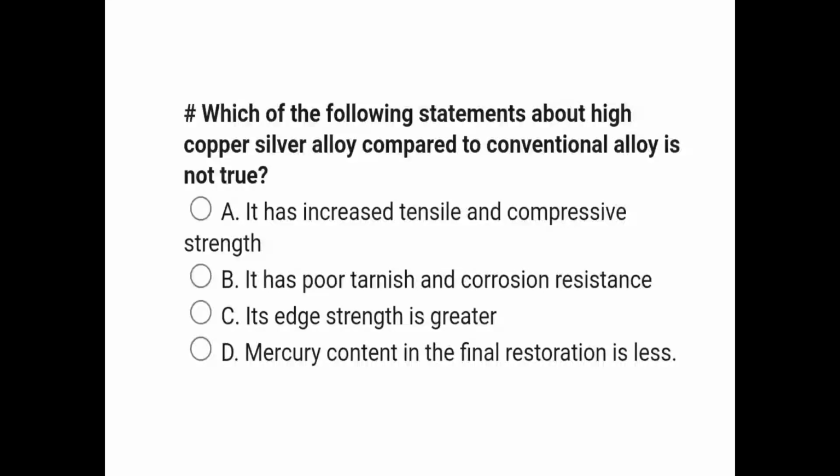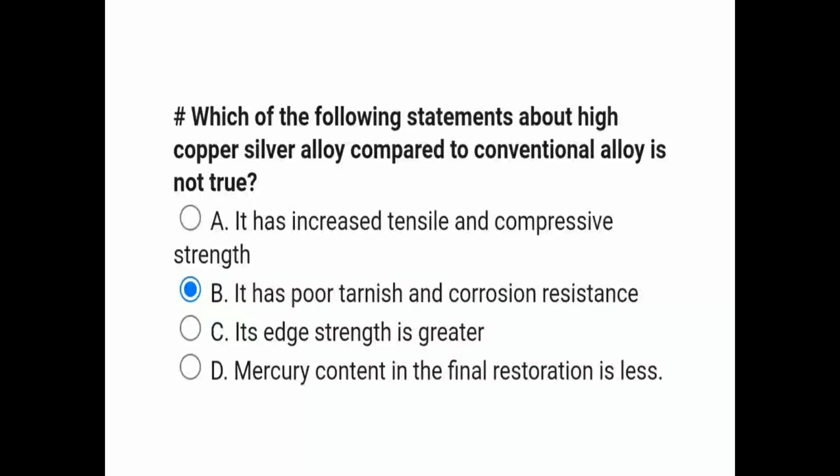Which of the following statements about high copper silver alloy compared to conventional alloy is not true? It has increased tensile and compressive strength. It has poor tarnish and corrosion resistance. Its edge strength is greater. Mercury content in the final restoration is less. So, friends, in this question we have to tell which of the following statement is not true. So, the correct answer is it has poor tarnish and corrosion resistance.